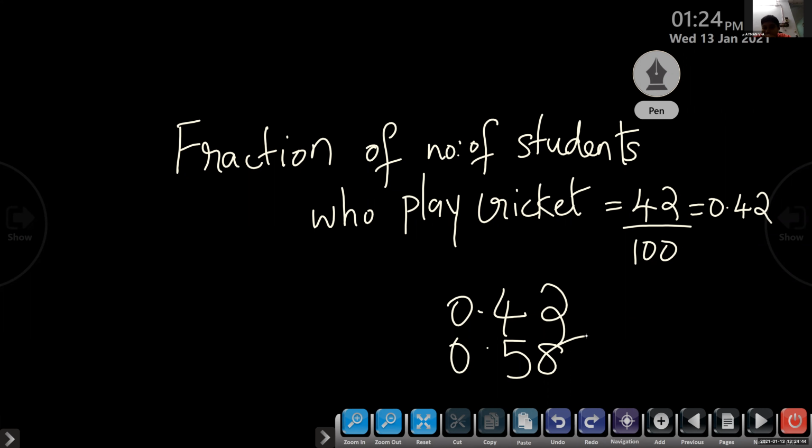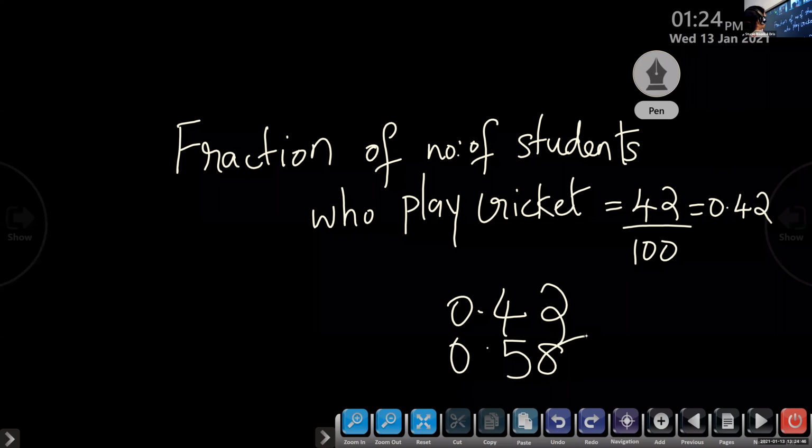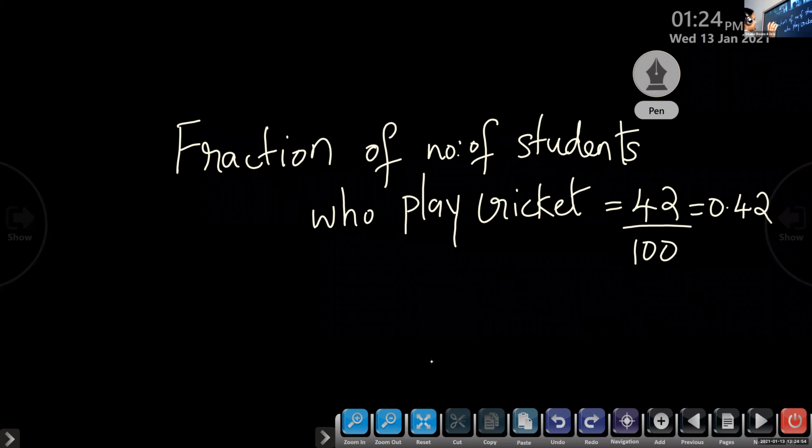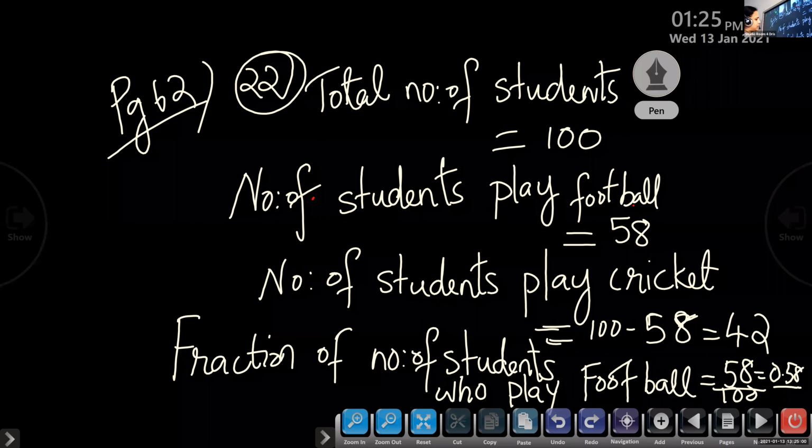Ma'am, some things are becoming blurred on my phone. So I am telling you, no need to write it. This is the decimal form. 0.42, and on the previous slide it is 0.58. So this is the decimal equivalent to 58 by 100.